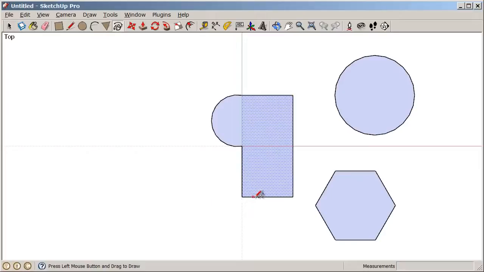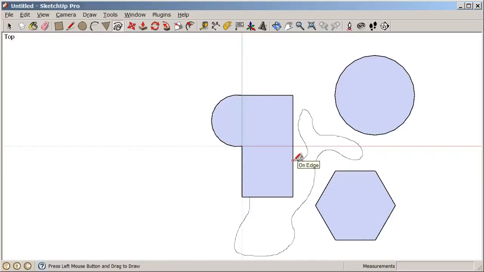So I'm going to hover on edge, make sure I get my on edge inference here, and I'll click and drag. So again, this is a click and drag operation, and I can draw a more organic freehand form. And again, I want to finish on edge and release, and now I've created that shape.